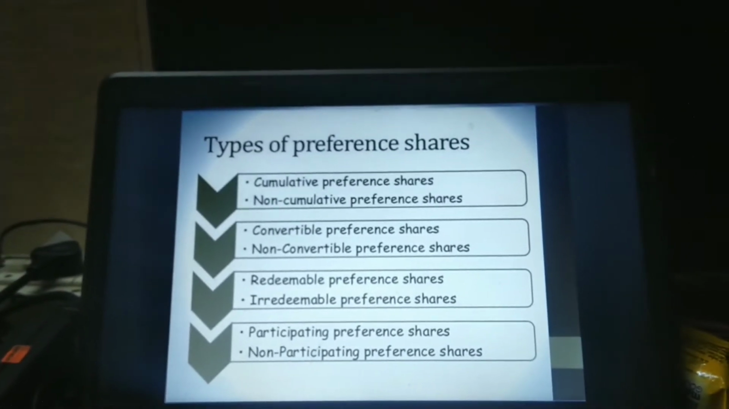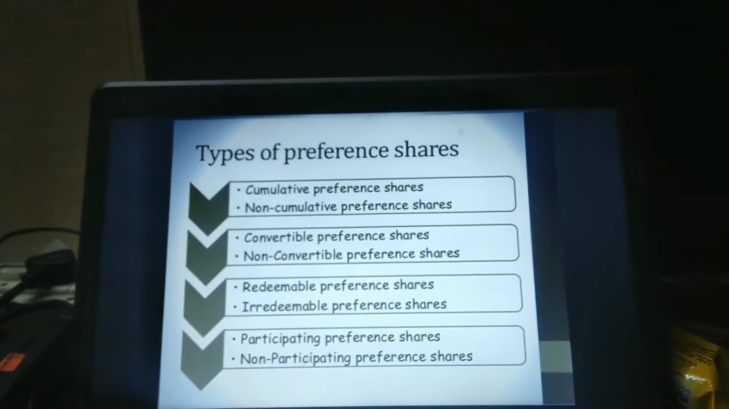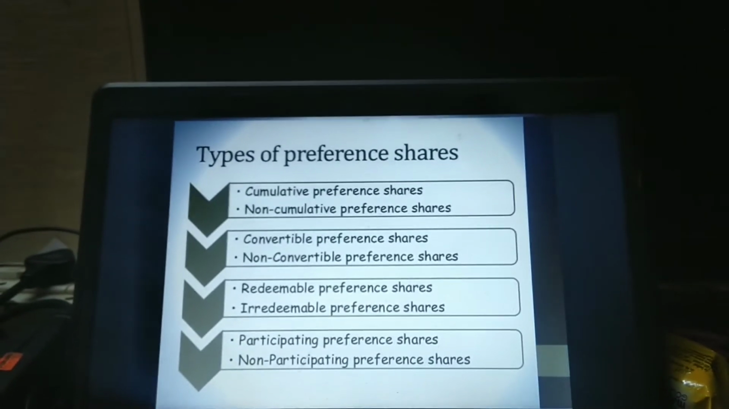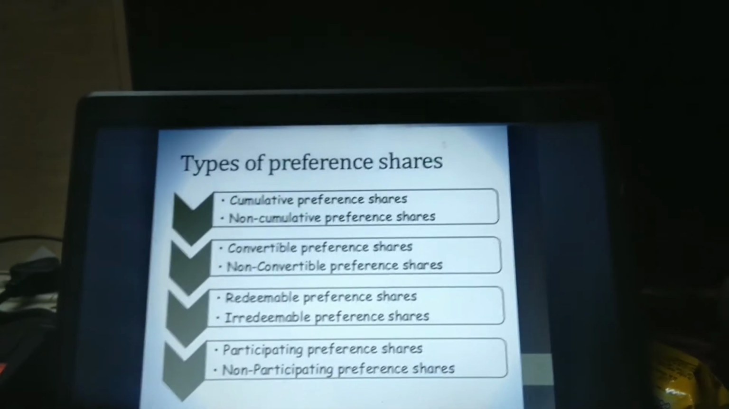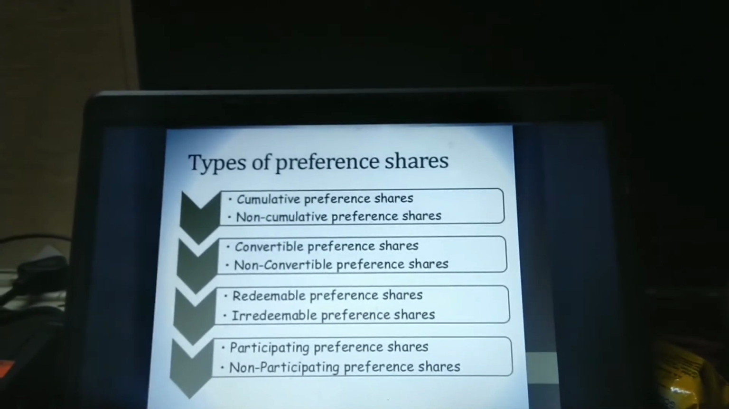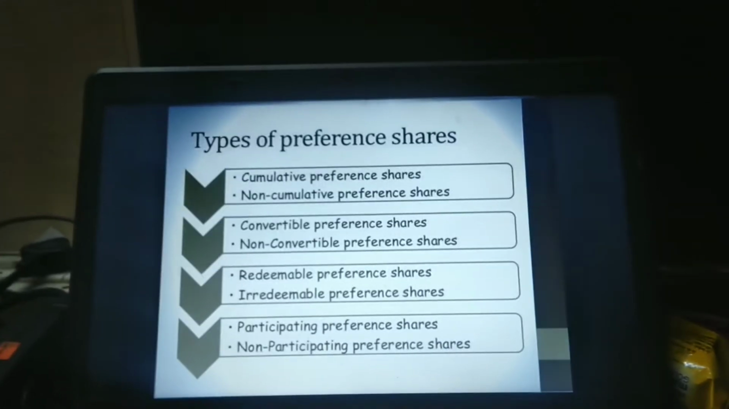Then participating preference shares and non-participating preference shares. If it is a participating preference share and the company has a surplus profit, then this kind of preference shareholders will get an additional dividend.